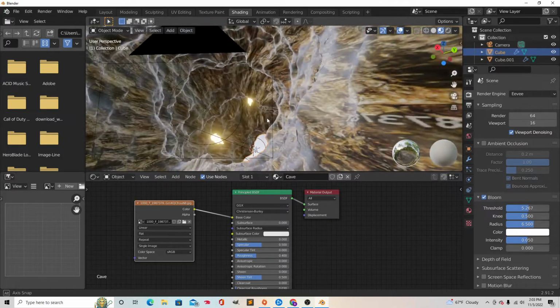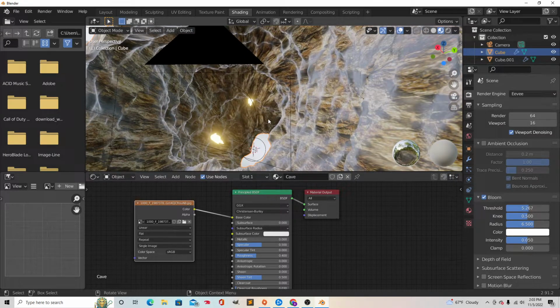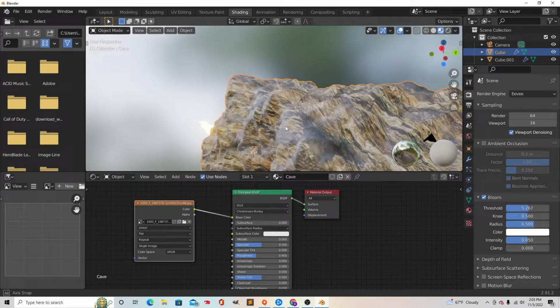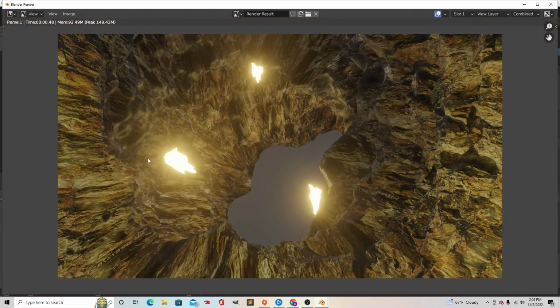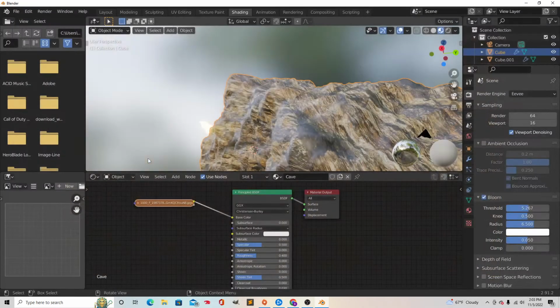And then what we're going to do is size up this image. That looks pretty good, not gonna lie. That looks pretty decent already. But we're gonna spice it up. And so if I can render this one right here, this is what the cave will look like.